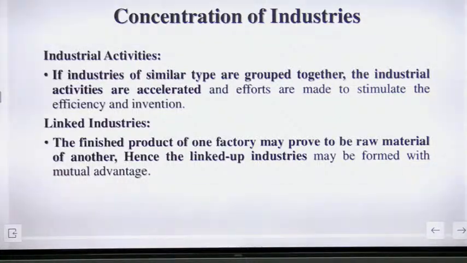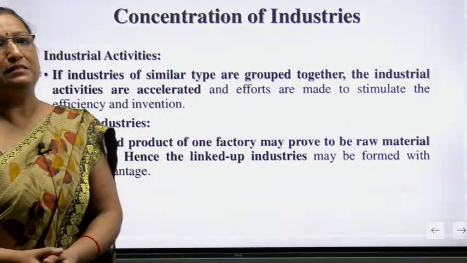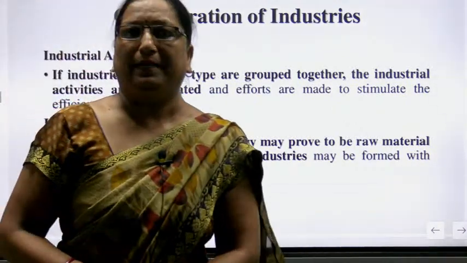If you are talking about the industrial activity, if industries of similar type are grouped together, the industrial activities are accelerated and efforts are made to stimulate the efficiency and invention. So if there are similar types of industries, we can help them.